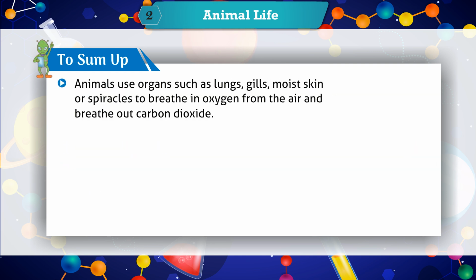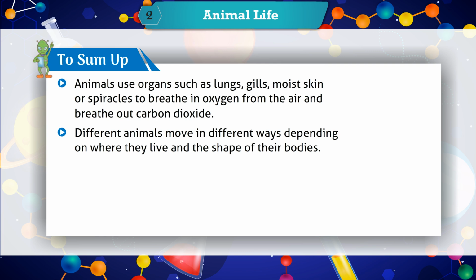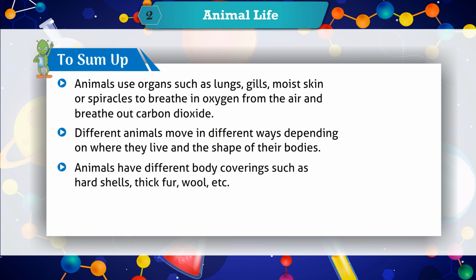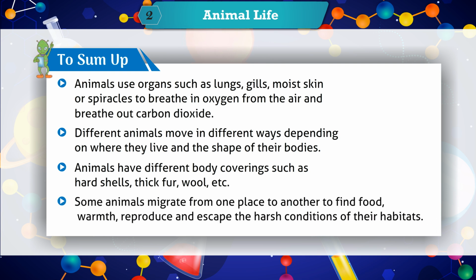Animals use organs such as lungs, gills, moist skin, or spiracles to breathe in oxygen from the air and breathe out carbon dioxide. Different animals move in different ways depending on where they live and the shape of their bodies. Animals have different body coverings such as hard shells, thick fur, wool, etc. Some animals migrate from one place to another to find food, warmth, reproduce, and escape the harsh conditions of their habitat.